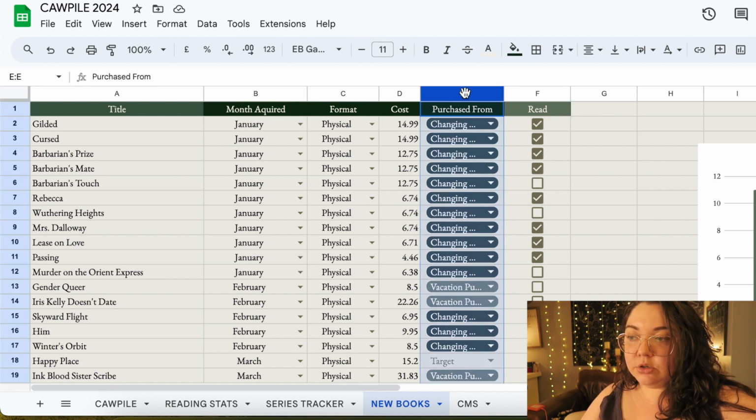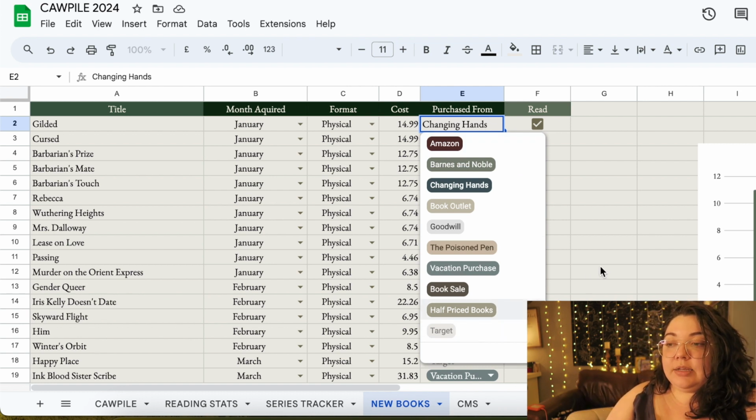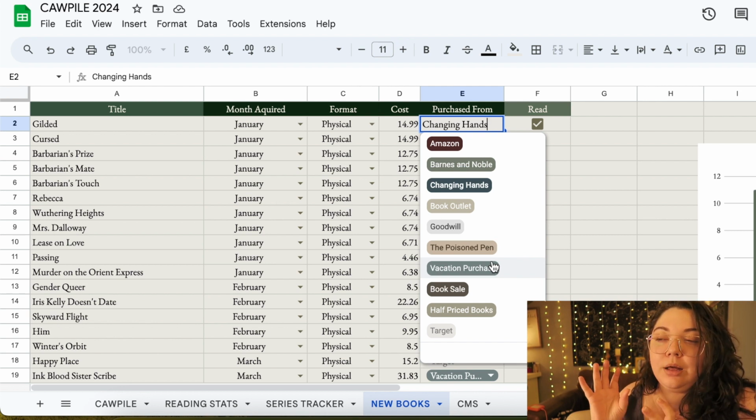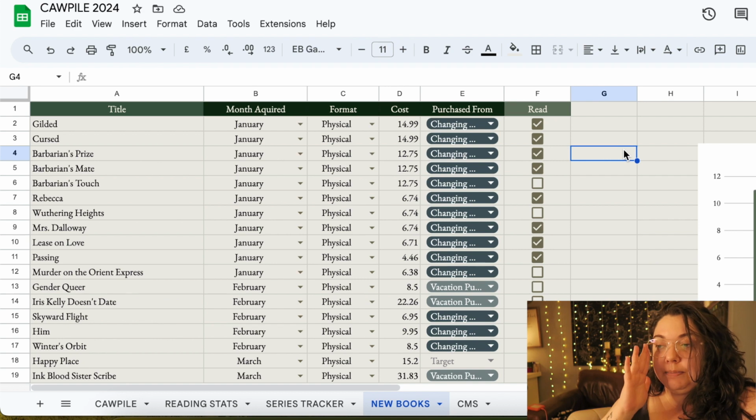So I made a little drop down that has all of the places that I tend to buy books from, as well as just a general vacation purchase. If I buy it from a random market, I throw it under vacation purchase. It's kind of just outside of the norm of what I usually purchase. But we have Amazon, Barnes & Noble, the independent bookstore that's in Phoenix, Book Outlet, Goodwill, Poison Pen, which is another Arizona-based bookstore. We have a vacation purchase, a book sale, Half Price Books, and Target. Those tend to be where I buy the books the most.